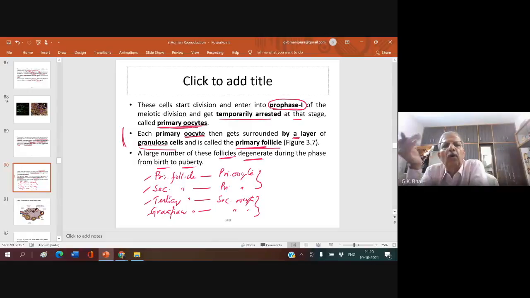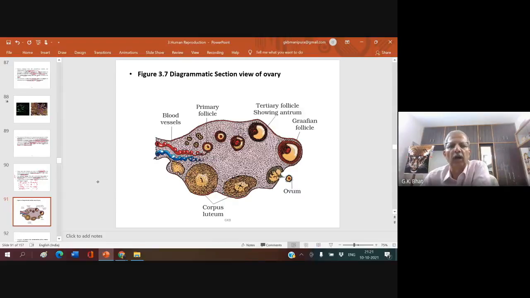After the baby is born, right from birth up to puberty, many millions of primary follicles, primary follicles with the primary oocyte, get degenerated. Let us see. This is what you have. You can see here primary follicle, then secondary follicle, tertiary follicle, Graafian follicle. What you see here is a secondary oocyte.